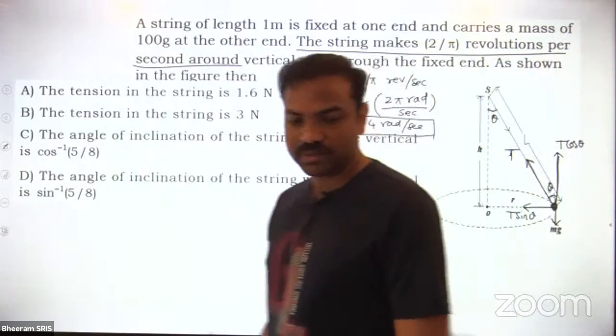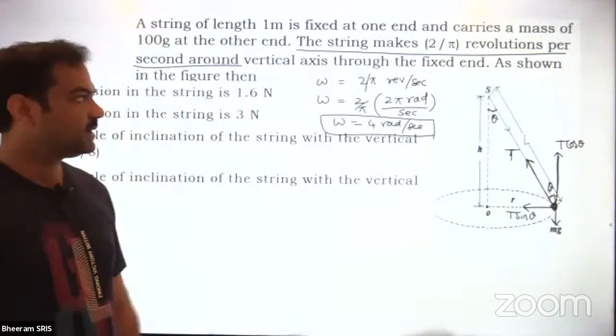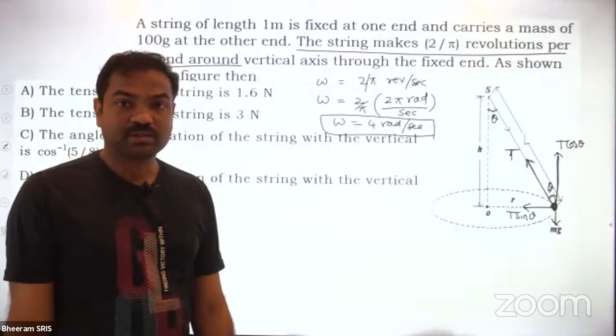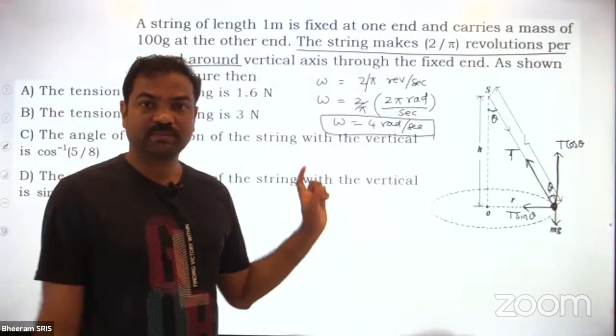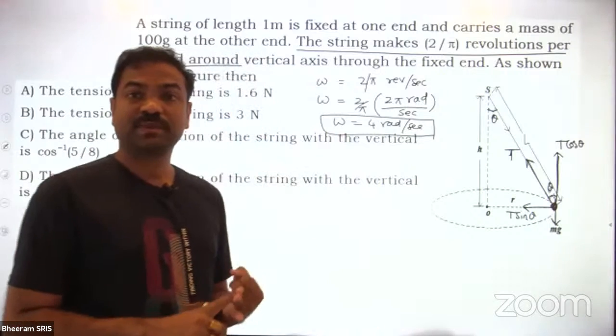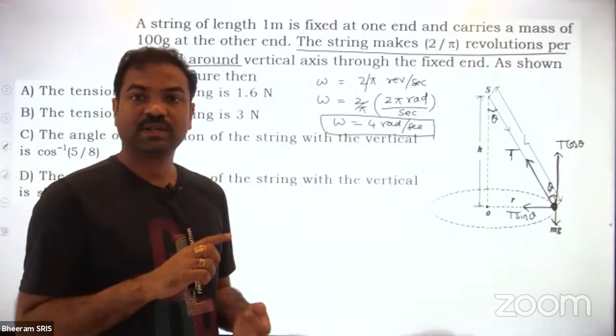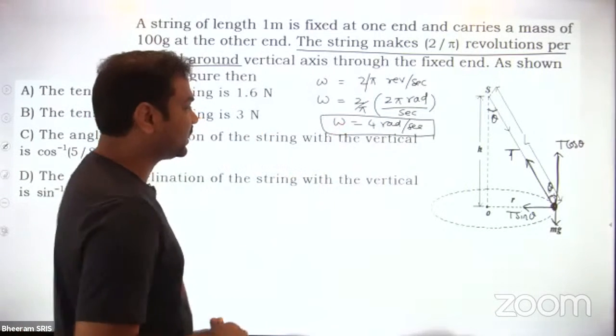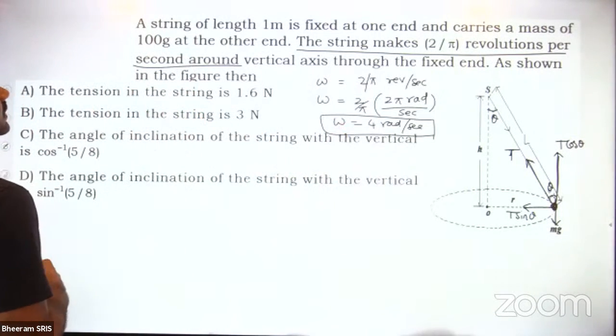Okay? So omega should be radian per second while calculating things. It should not be in revolution per second. Revolution per minute also, it should not be in RPM also. Sometimes in the question they will give you RPM. What is the meaning of RPM? Revolutions per minute. Then you have to convert into radian per second. So that is the omega value. Okay. So then we can go for other things.